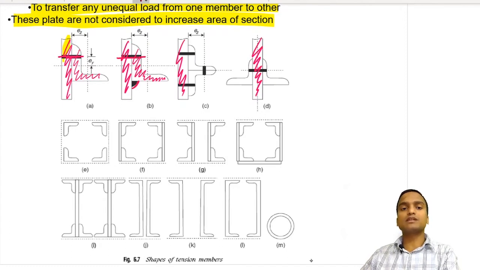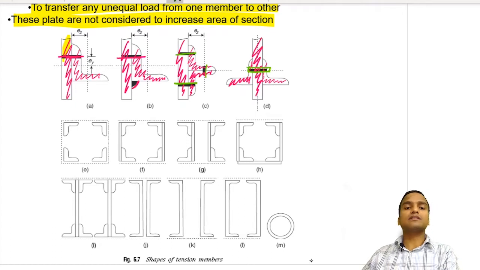In this figure we have used two angle sections on the same side, and in this figure two angle sections on either side, with bolting all through. So these built up sections must be clear, at least all these figures.